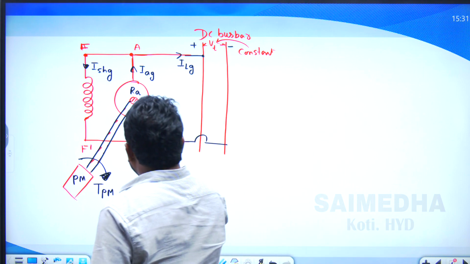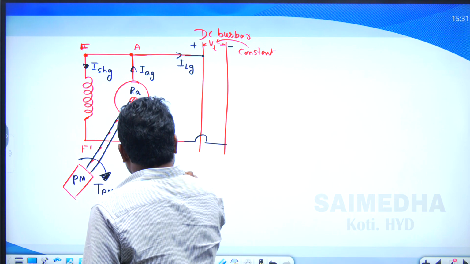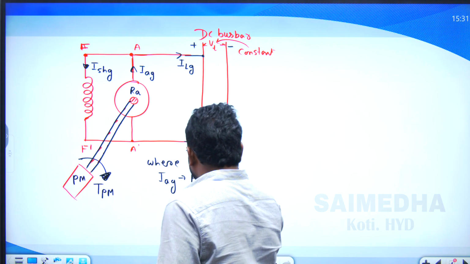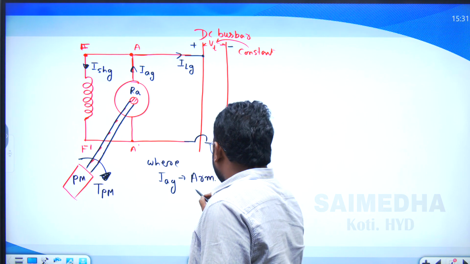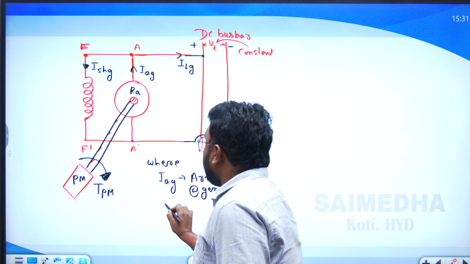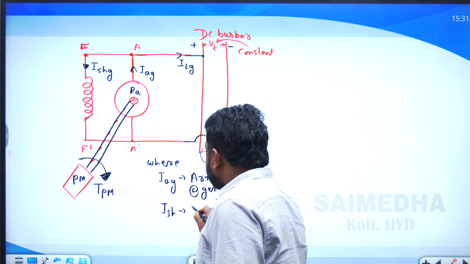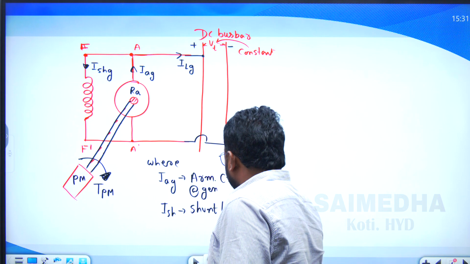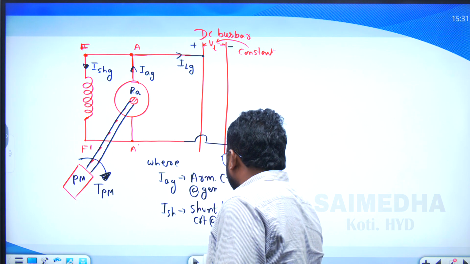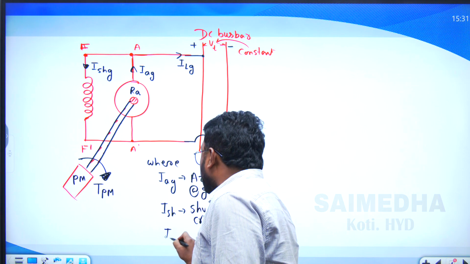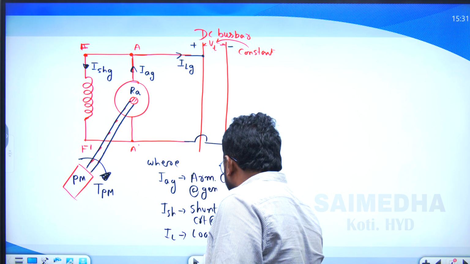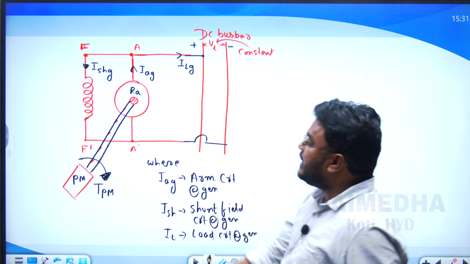So what are the conclusions here? IAG is the armature current from the generator's point of view. Next, ISHG is the shunt field current from the generator's point of view. ILG is the load current in the case of the generator. So this is the diagram.